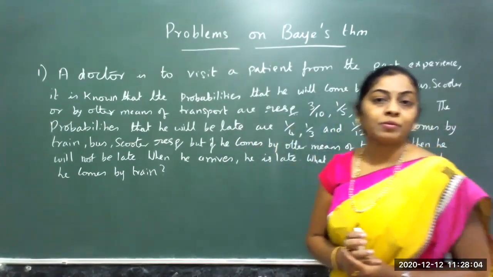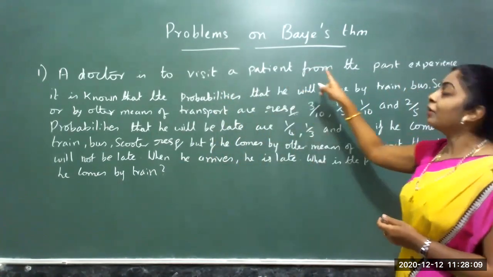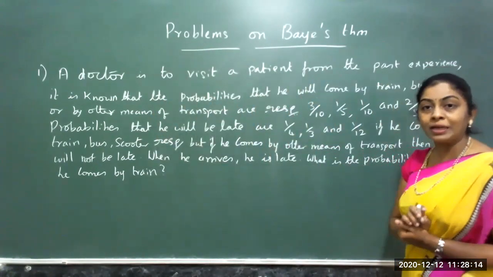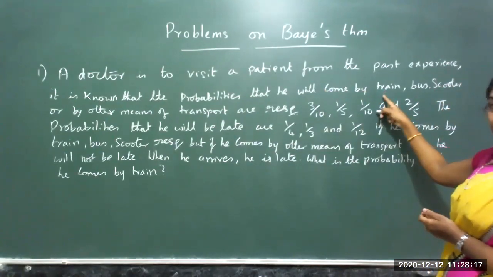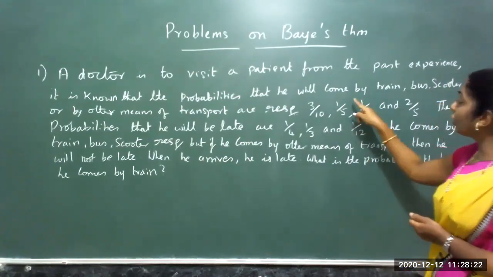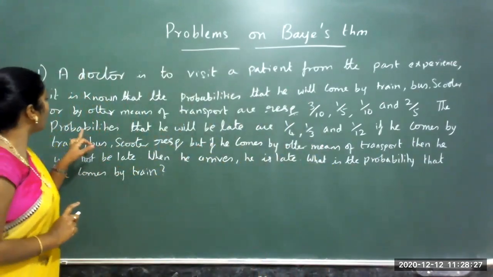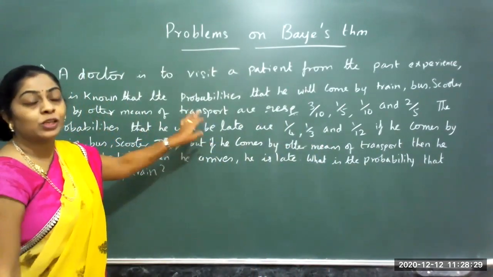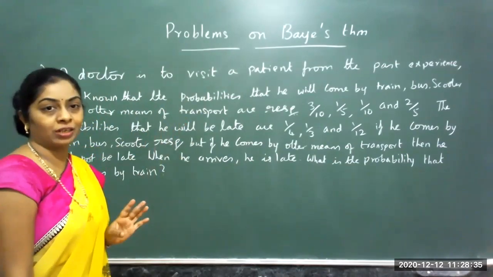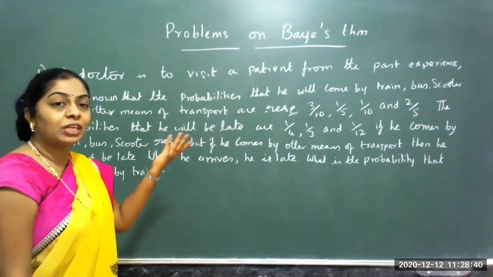The next problem, the data given is: a doctor is to visit a patient. From past experience, it is known that the probabilities that he will come by, the doctor who is visiting the patient, he can come by the following. What are those? He will come by train, bus, scooter, or by other means of transport. So there are 4 different means of transport a doctor takes to visit the patient, each at different times.